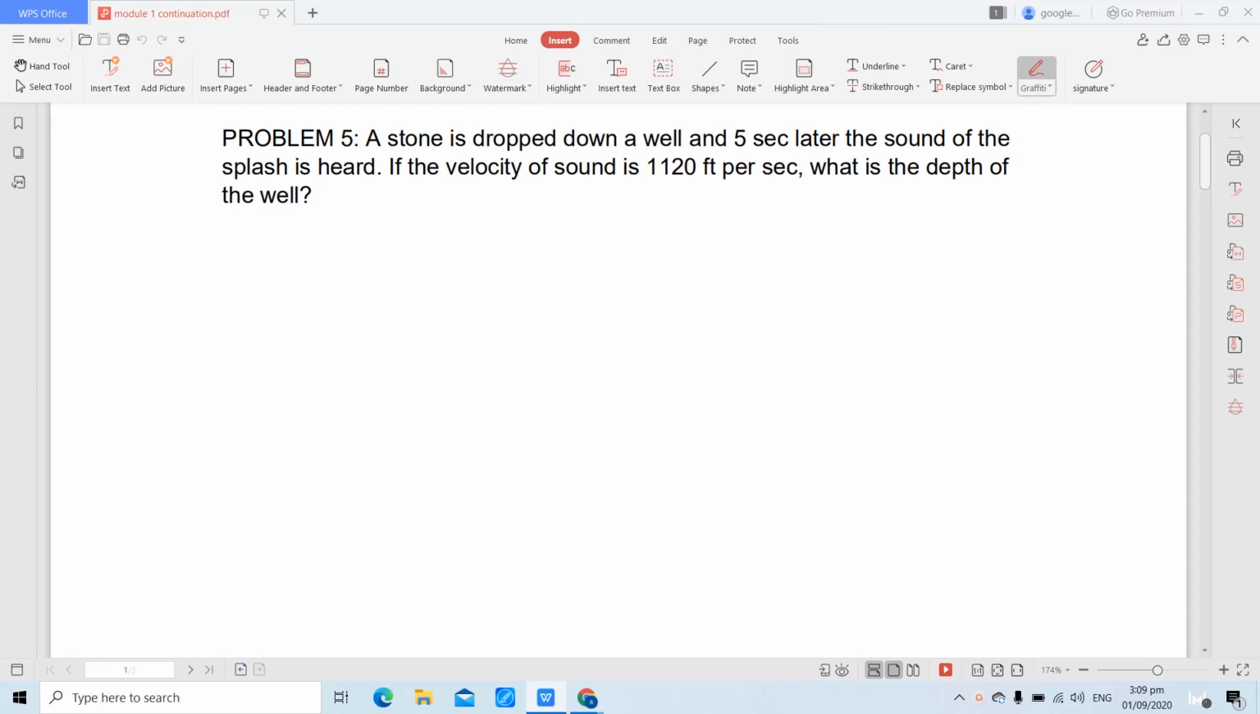Okay, so we have here problem number 5 for your module. A stone is dropped down a well and 5 seconds later, the sound of the splash is heard. If the velocity of sound is 1,120 feet per second, what is the depth of the well? So let's draw first the figure.